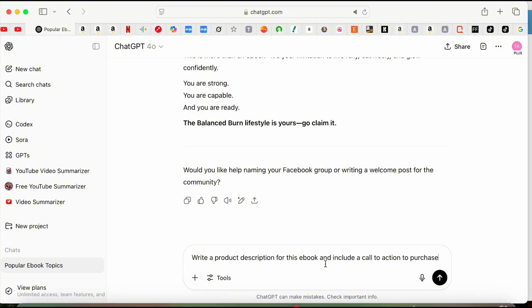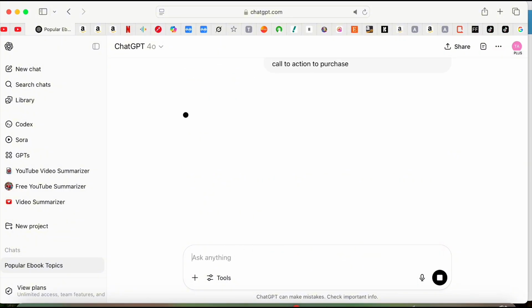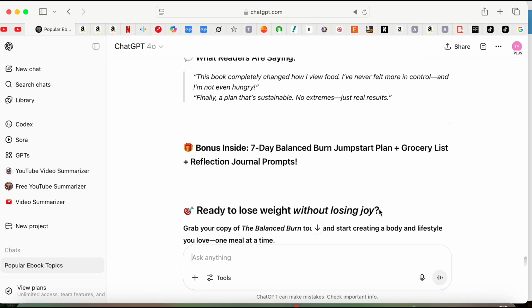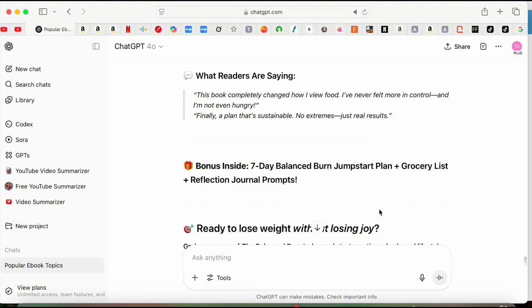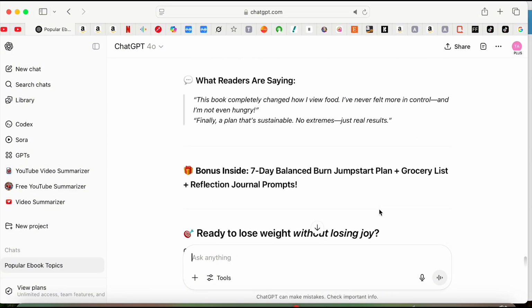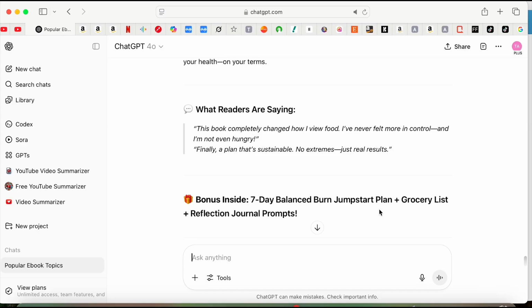Now I'm going to go ahead and ask it to write a product description for this ebook and include a call to action to purchase the book. So we're not going to use this right now. We're going to use this on the website. Okay. So we're just skipping this, and I'll show you where you need to use this as we go along this video.